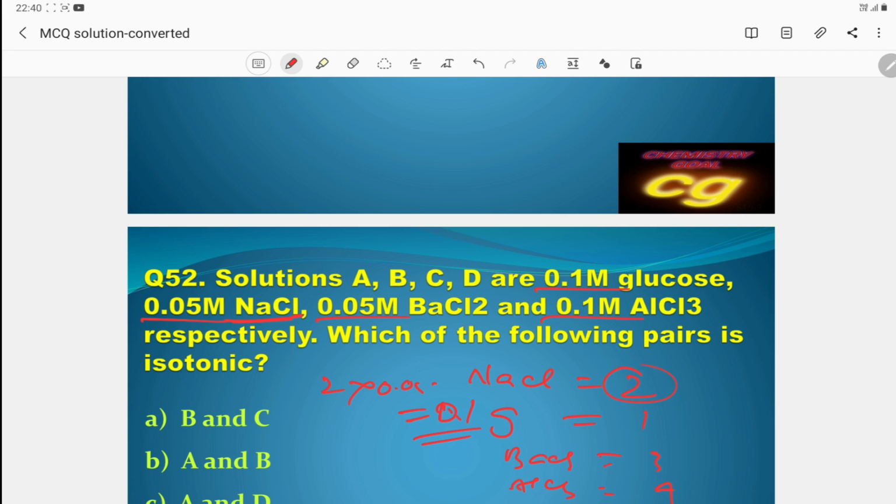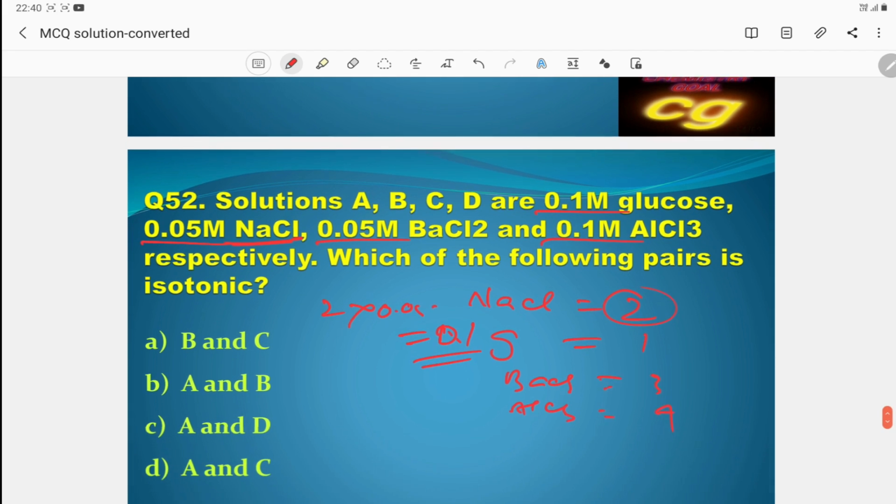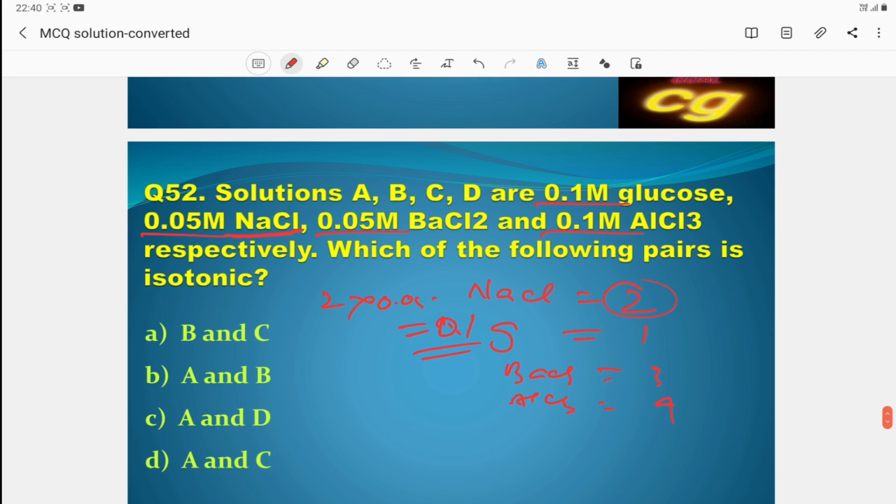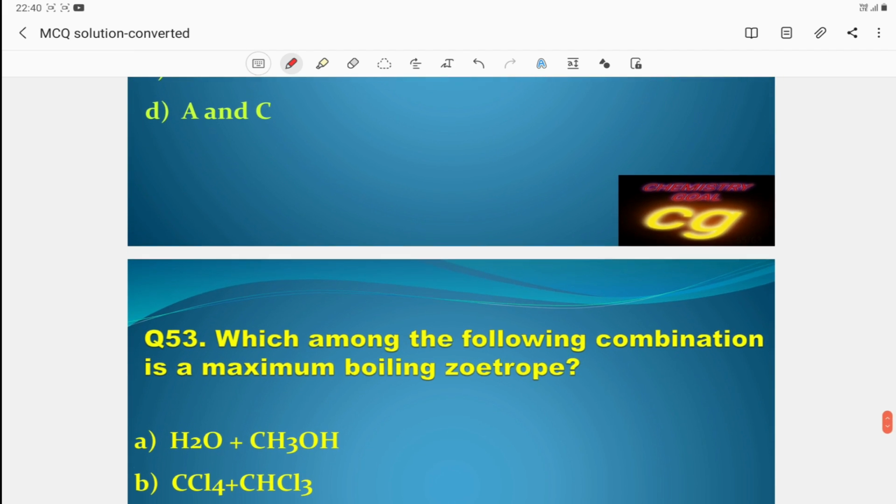So 0.05 M NaCl is isotonic with 0.1 M glucose, that is A with B. The answer is B, because A is a glucose solution 0.1 M, but B is 0.05 M NaCl. As NaCl produces 2 ions, you multiply by 2 and it will be 0.1. That's why both are isotonic, because it depends upon the number of particles.